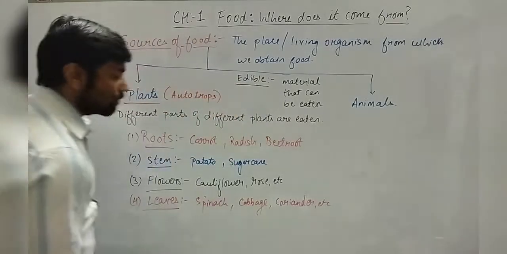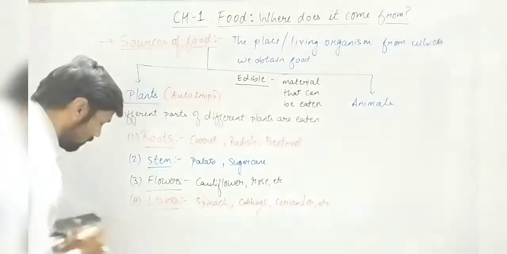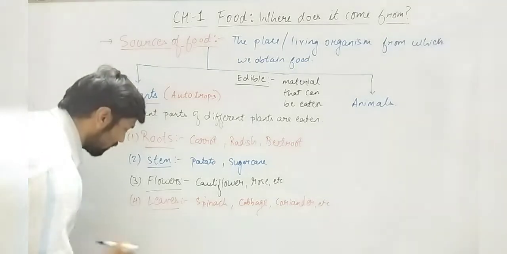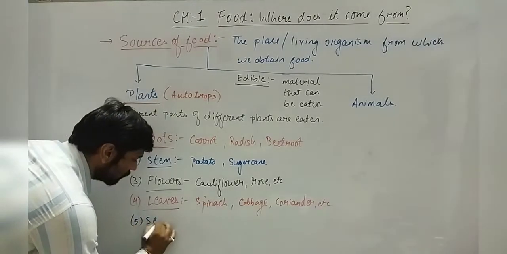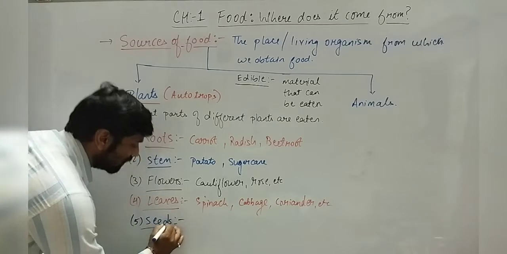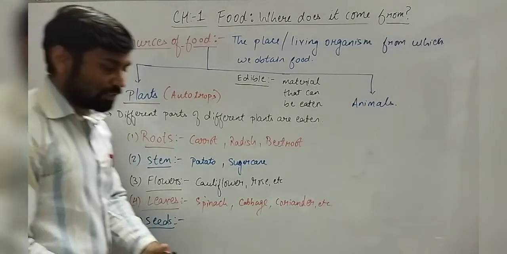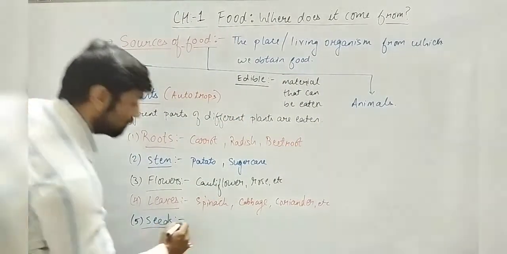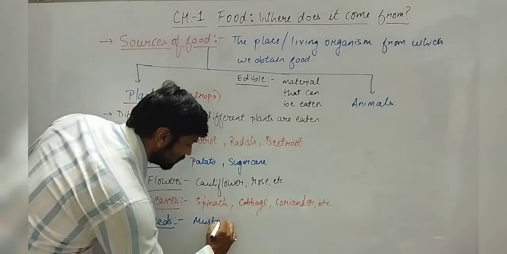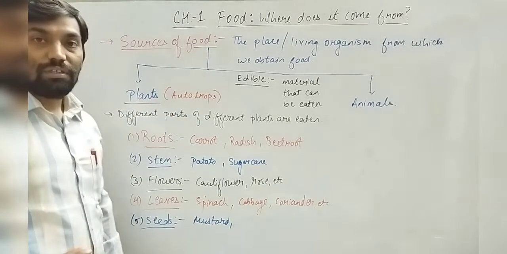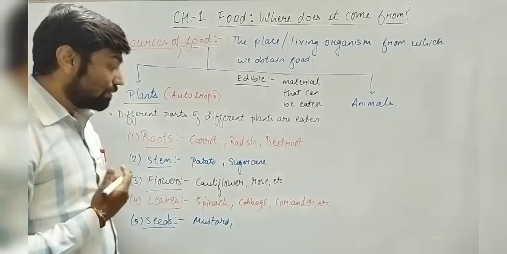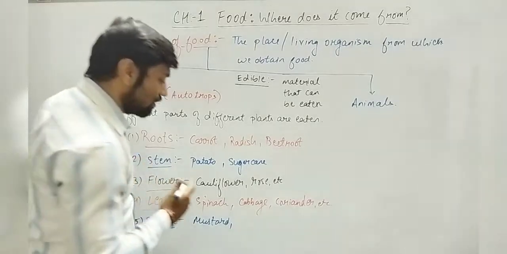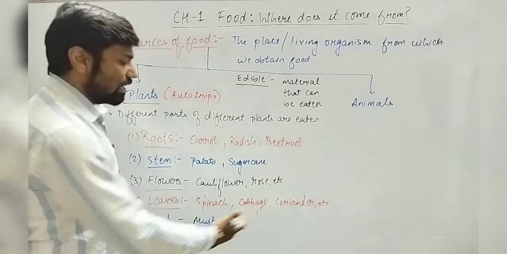Apart from that, seeds are also possible. Some plants' seeds we also eat. So which plants' seeds do we eat? You can say mustard. Mustard means rye. Understood? Mustard we eat. Then we eat soya bean. We eat moong. We eat chana. So those all are actually seeds. Understood?